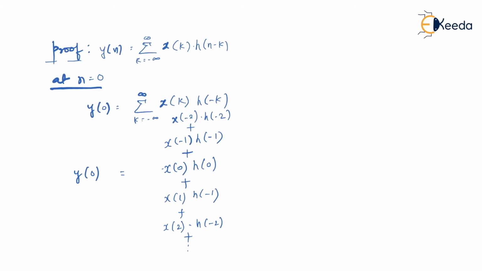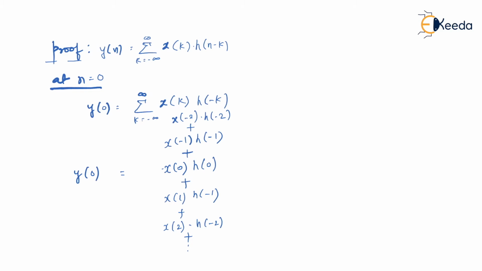Y of 0. Please don't forget your aim. You have to identify causality of the system. And I'm sure you remember when output is expressed in terms of input, how to identify the causality. So this is what I have done over here. I have tried to express your output y of n in terms of x of n here. Am I right?